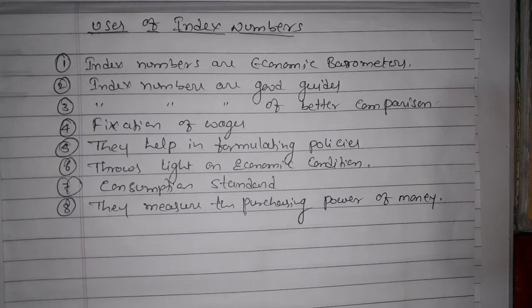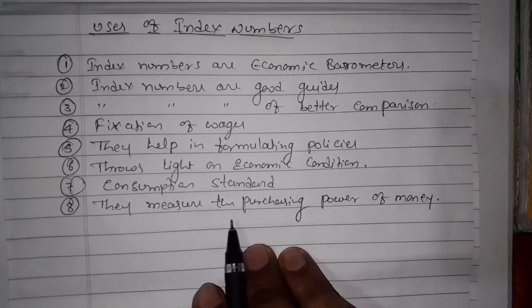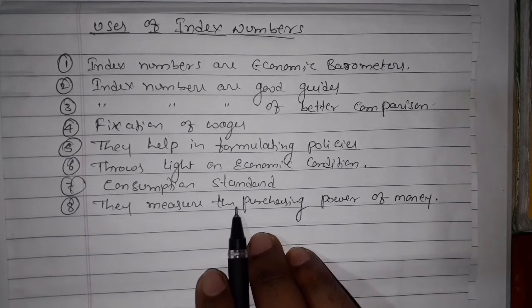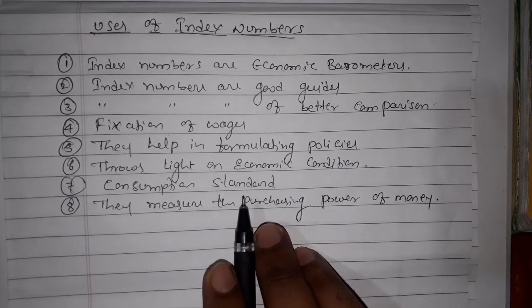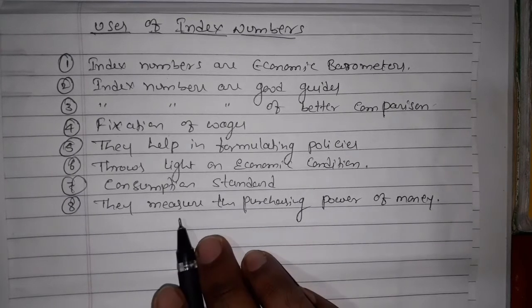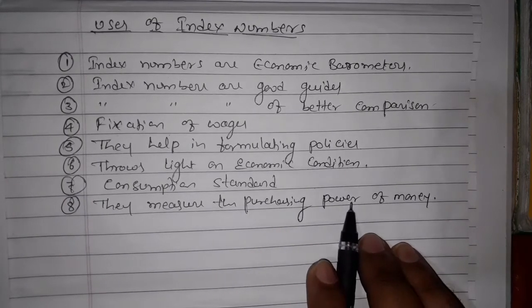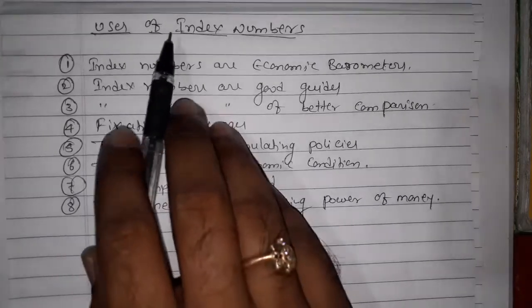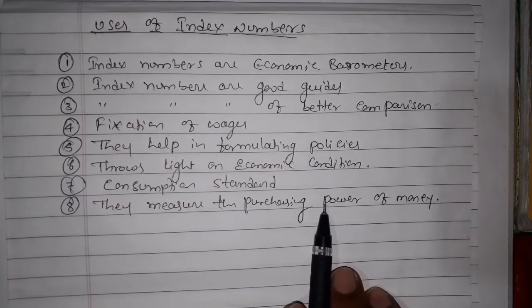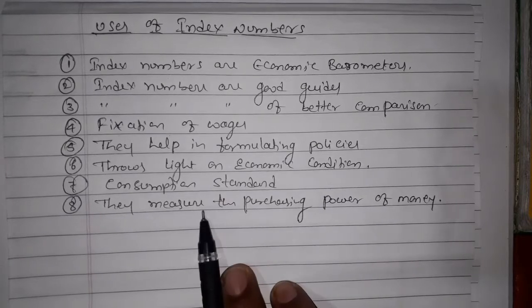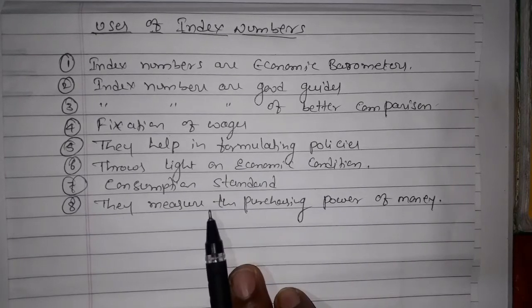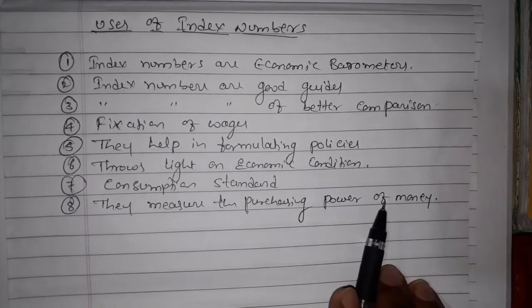The cost of living index can be ascertained by purchasing power. It helps to know what percentage of things persons can buy with the help of purchasing power. With the help of an index number we can measure and understand what the purchasing power is.